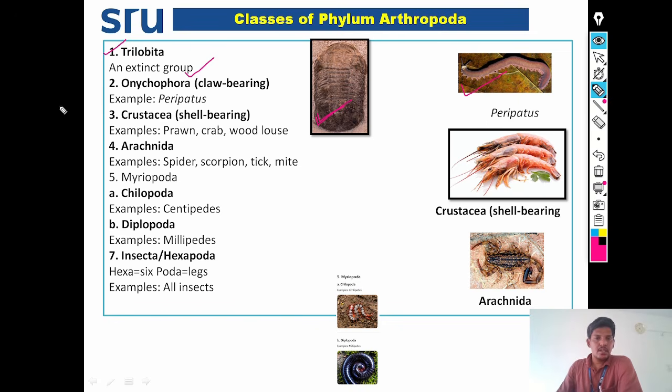Next class is Crustacea, shell-bearing organisms. Examples are prawns, crabs, and woodlouse. Next class is Arachnida. Examples under Arachnida include spiders, scorpions, ticks, and mites. Next class is Myriapoda. Under Myriapoda, two subclasses are there: Chilopoda, example is centipedes, and Diplopoda, example is millipedes.